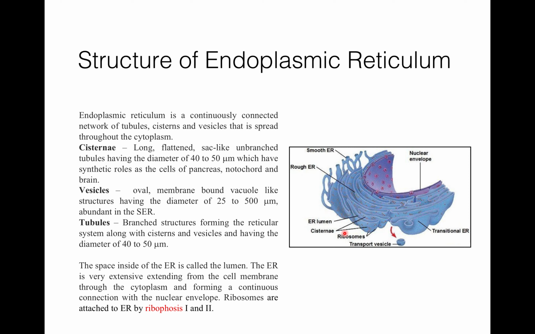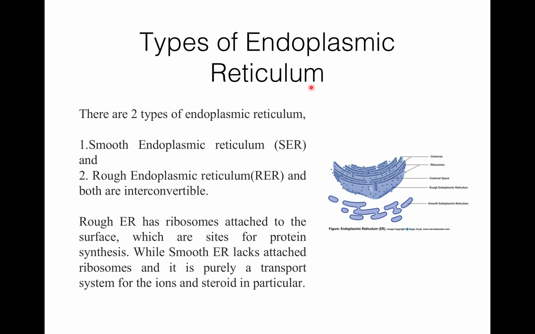In RER, that is rough endoplasmic reticulum, ribosomes are attached to the ER by ribophorins, that is ribophorin first and second. Now there are two types of endoplasmic reticulum. First is smooth endoplasmic reticulum, and second is rough endoplasmic reticulum.